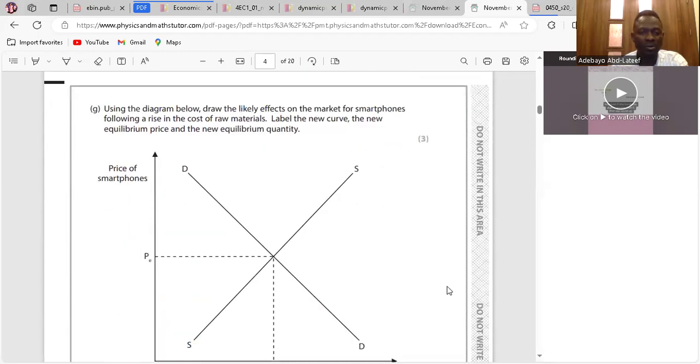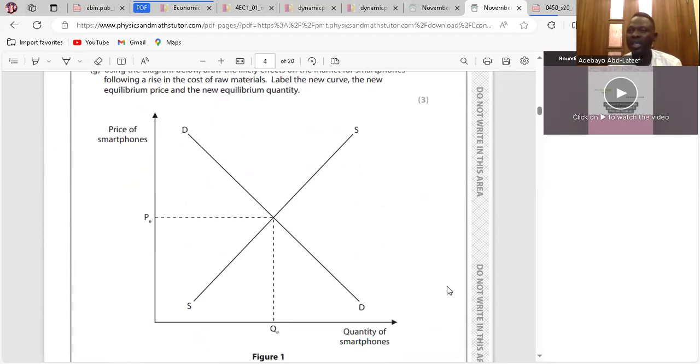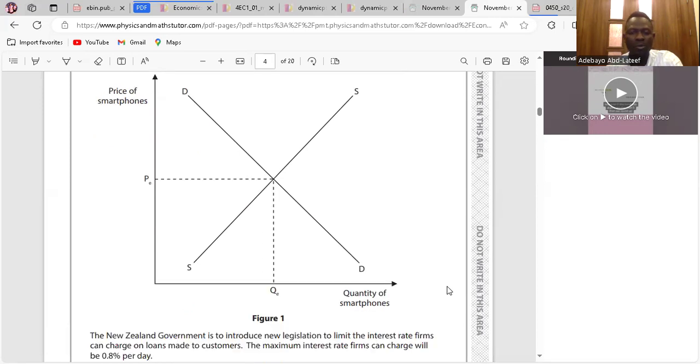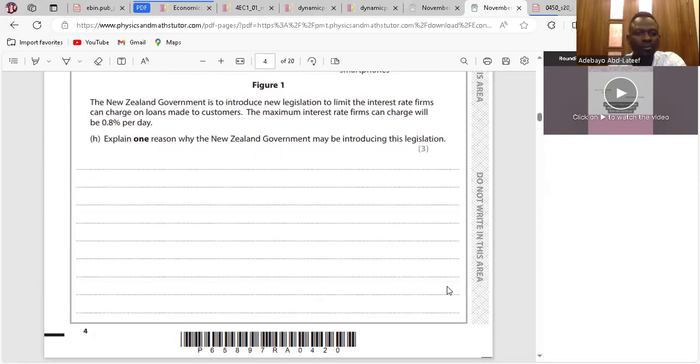Using the diagram below, draw the likely effects on the market for smartphones following a rise in cost of raw materials. If the cost of raw materials increases, that means the cost of production would rise. So thinking about a reduction in the quantity supplied, that means from QE to Q1. As a result, the supply curve will shift leftward from S to S1, bringing about movement along the demand curve, increasing the price from PE to P1. Is it clear? Yeah. Go to H.